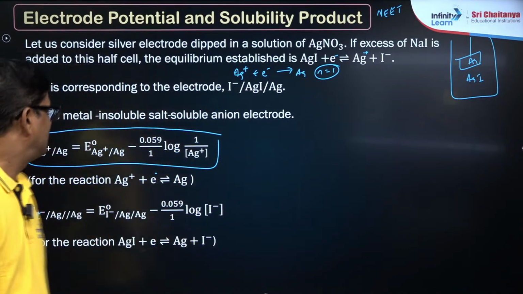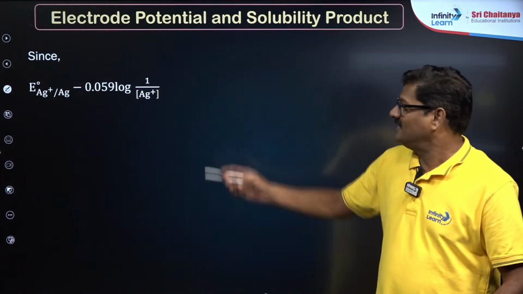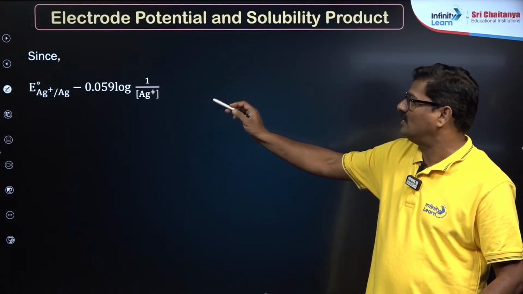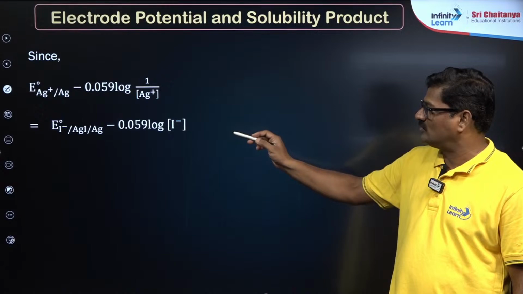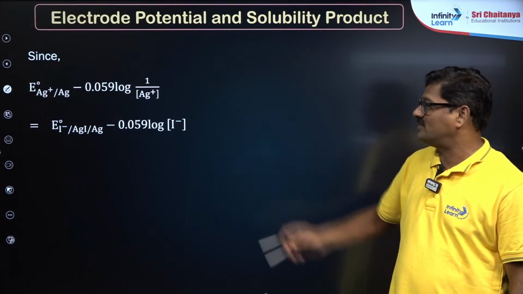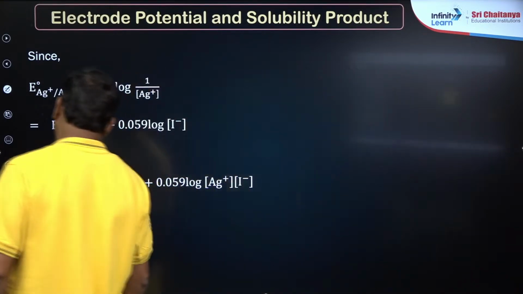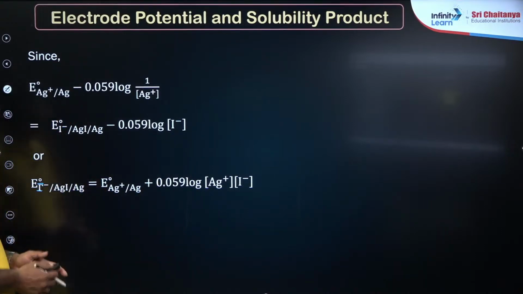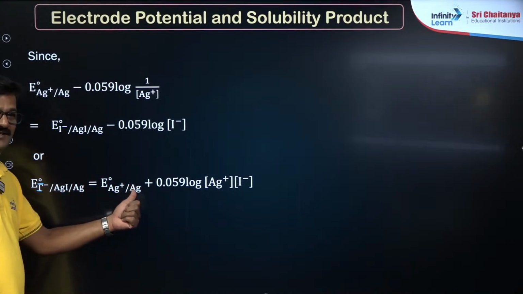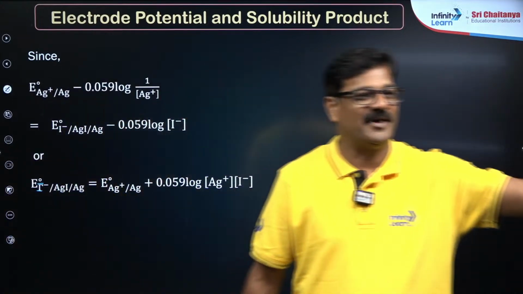Okay, let's go ahead with electrode potential and solubility product. For Ag plus and Ag, the electrode potential is E naught minus 0.0591 log 1 by Ag plus. For I minus, AgI and Ag, the electrode potential is E naught minus 0.0591 log I minus. The overall electrode potential for I minus, AgI and Ag is E naught Ag plus and Ag plus 0.0591 log of Ag plus and I minus.